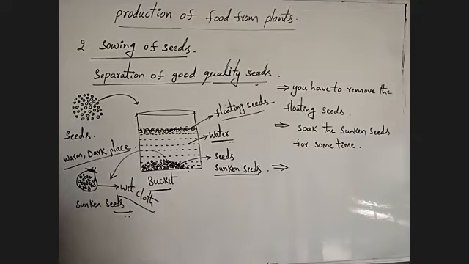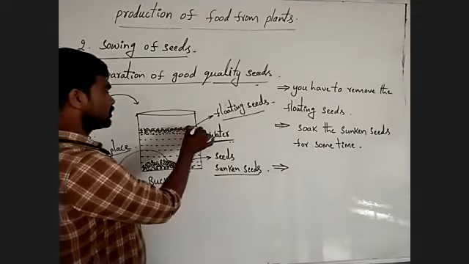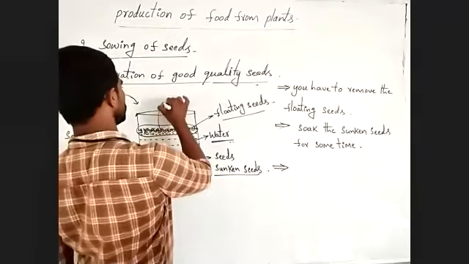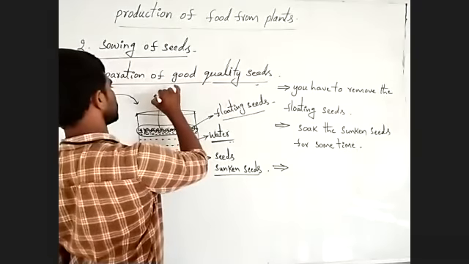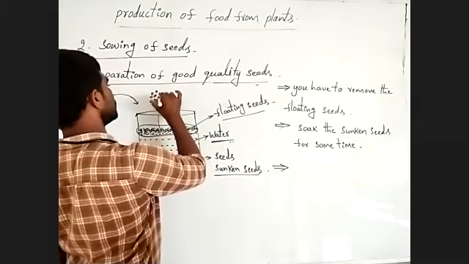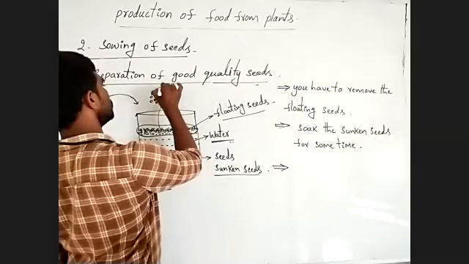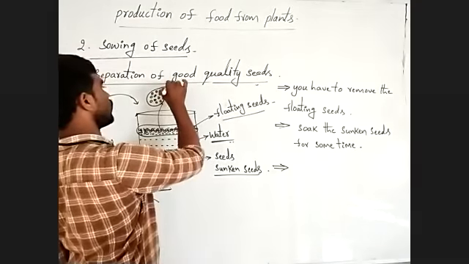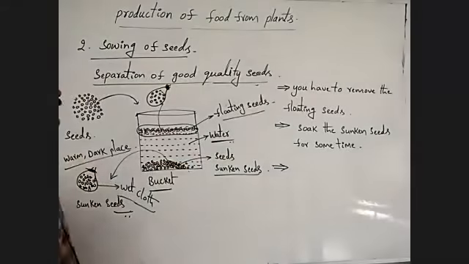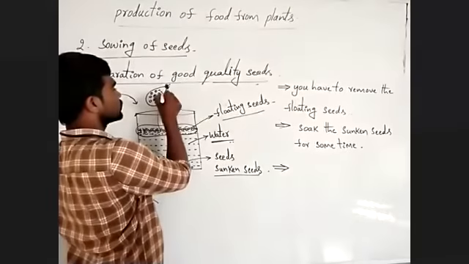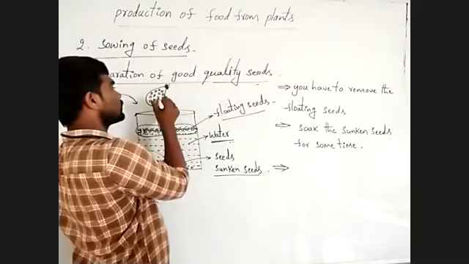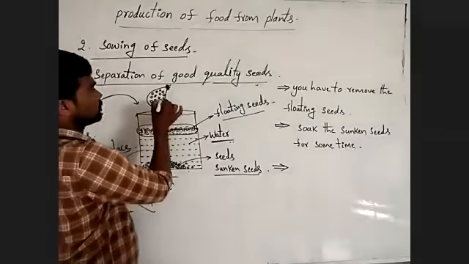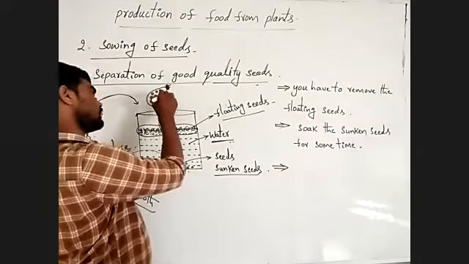Now here you have to remove the floating seeds. Then you have to place them in wet cloth at a warm, dark place for some time. After some time, you cannot observe germinated seeds here.